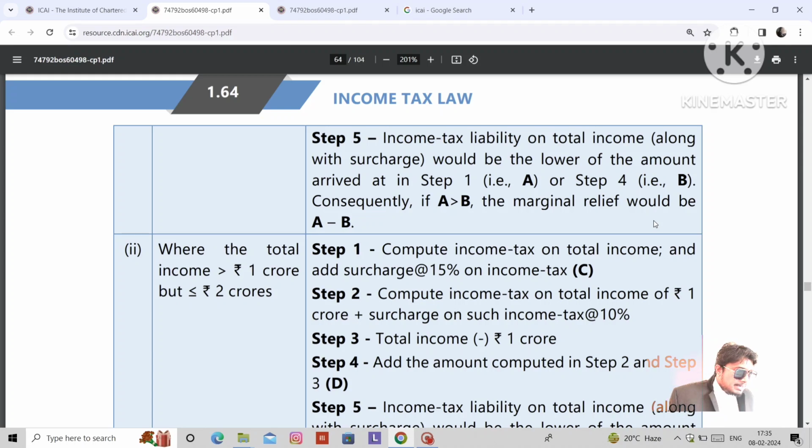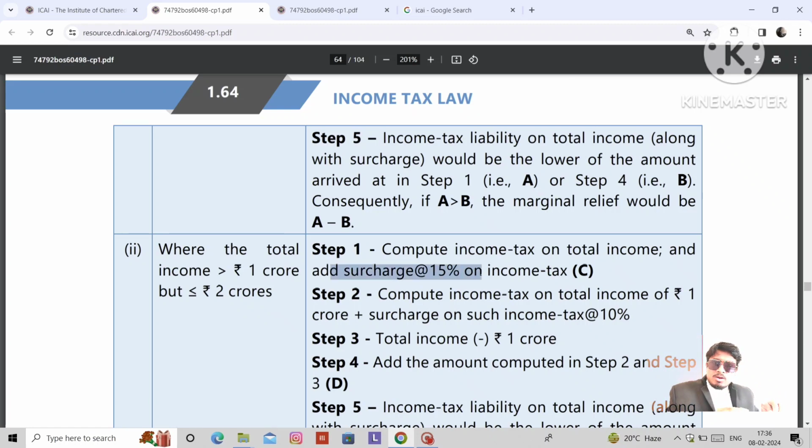That is your tax liability. On the tax liability, you need to pay health and education cess also. That's it. That is the concept of marginal relief. Same like that, if your income exceeds 1 crore but is below 2 crores, you need to pay a surcharge of 15%.